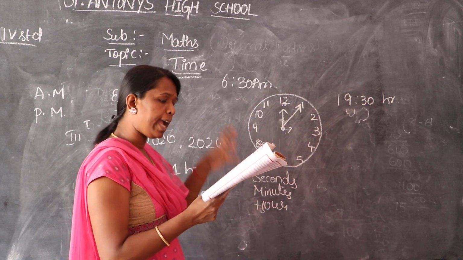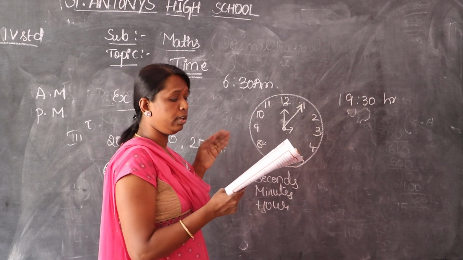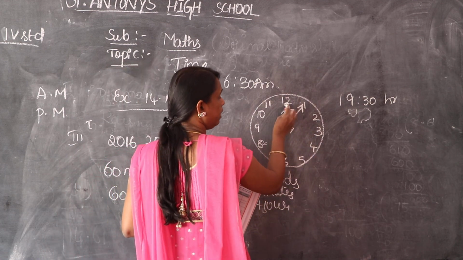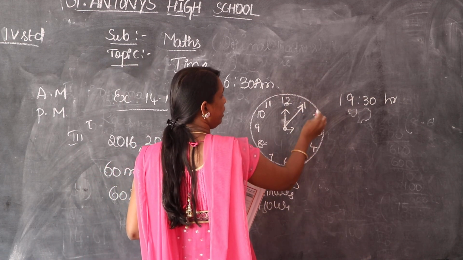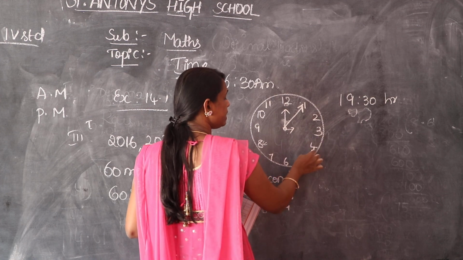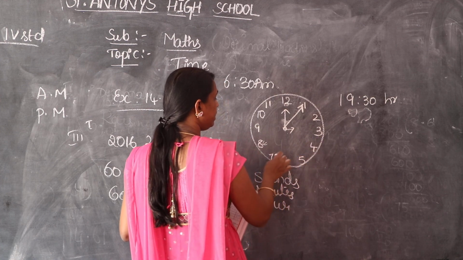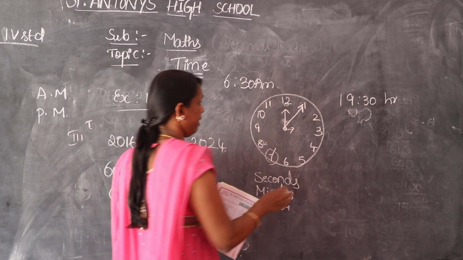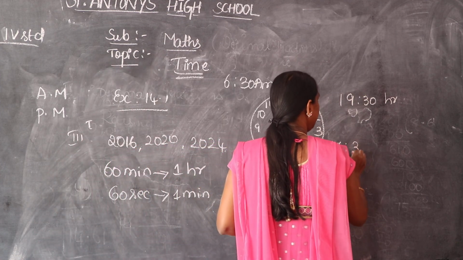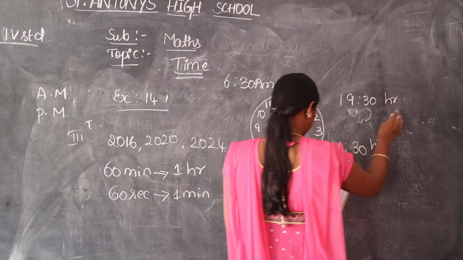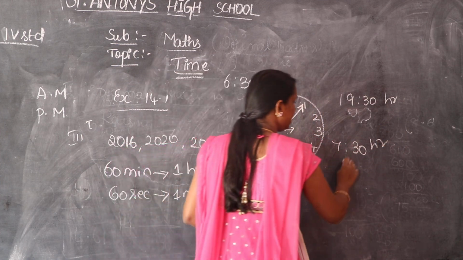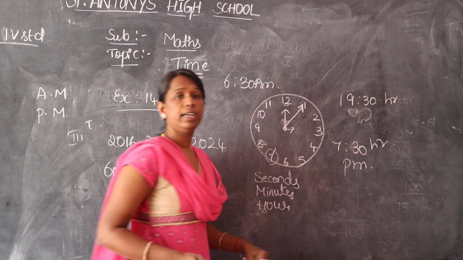So what is the actual timing when compared to the 12-hour clock? Children, write up. See, 13. This is 12, 13, 14, 15, 16, 17, 18, 19. This becomes what? 7:30. PM. After 12 we call it post meridian, that is PM.